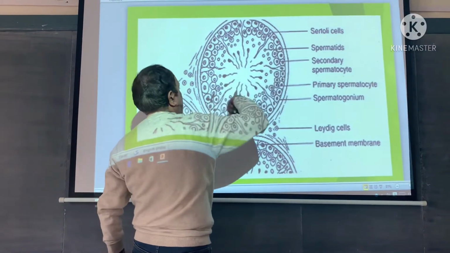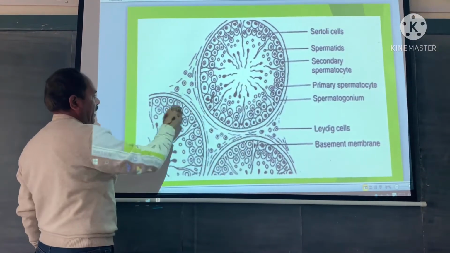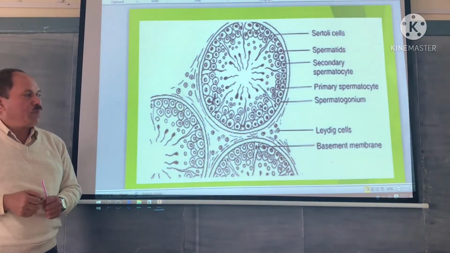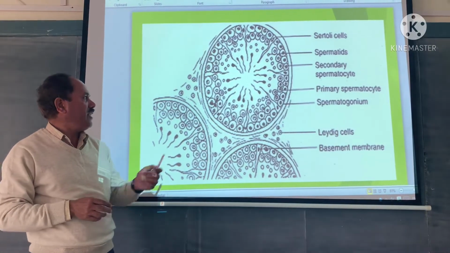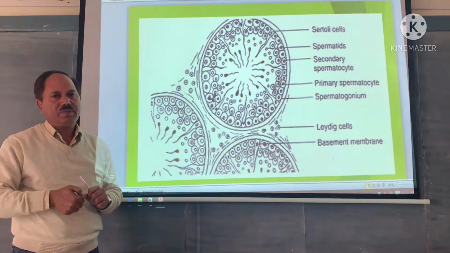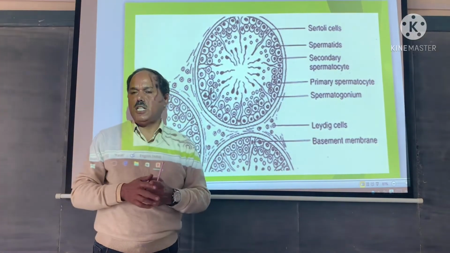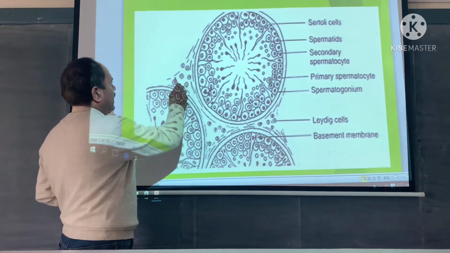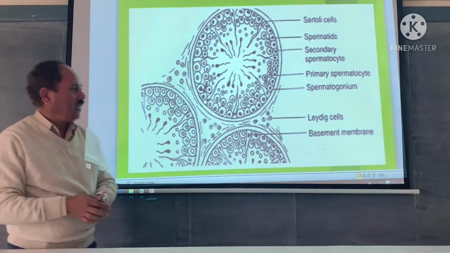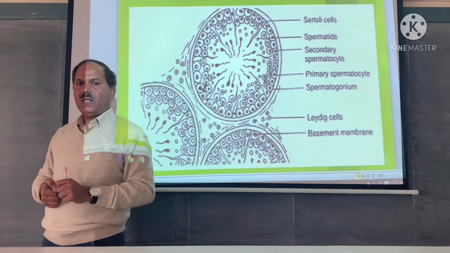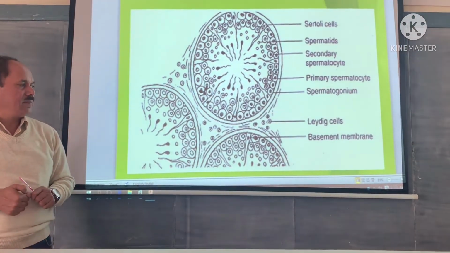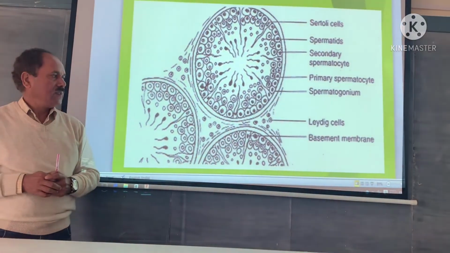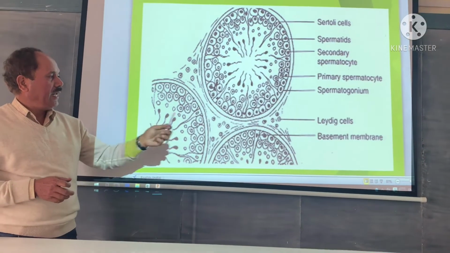So, this is one seminiferous tubule, another seminiferous tubule, still another, and the spaces between seminiferous tubules have connective tissue. These are called interstitial spaces. In the interstitial spaces there are also scattered cells. These are called Leydig cells, or interstitial cells of Leydig. Very important cells because they produce androgen. The testosterone hormone is produced by the Leydig cells.